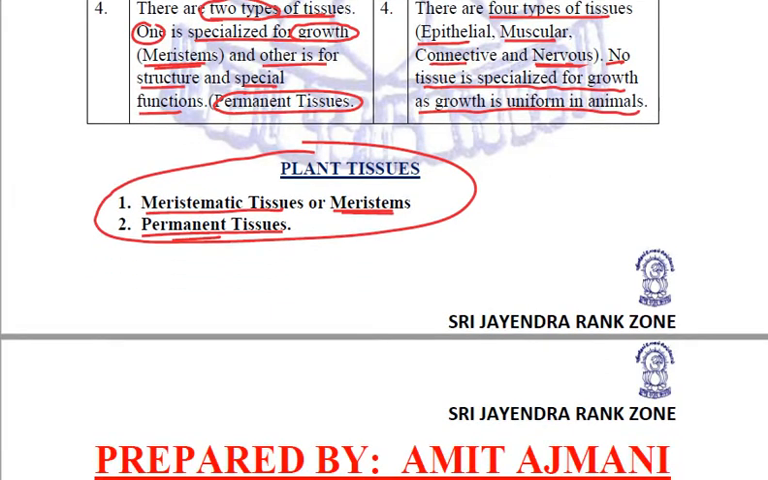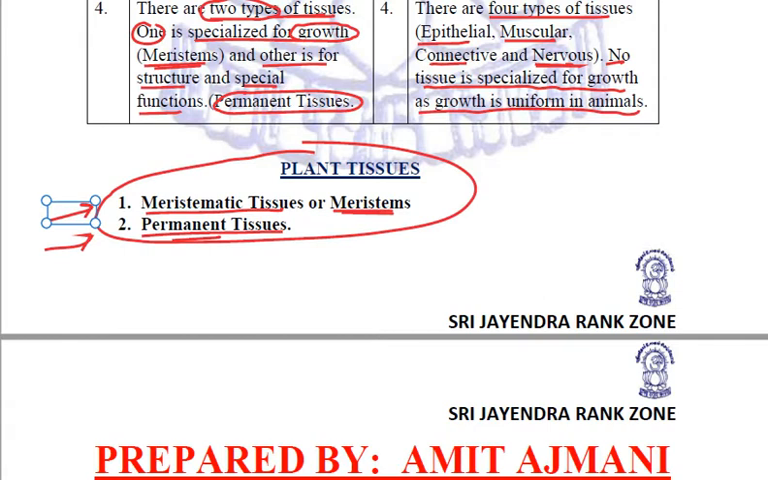We started with the study of details of plant tissues. We started with these two, the meristematic tissue and the permanent tissue. The meristematic tissue is the continuously dividing tissue present in plants. And when these meristematic tissues lose their ability to divide, they convert into permanent tissues. Then the process of differentiation will take place, and they will acquire a definite shape, structure and a function.